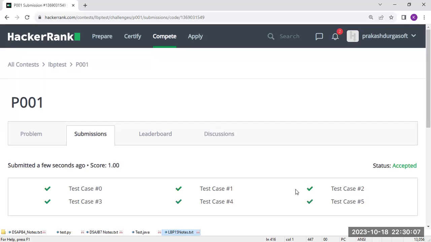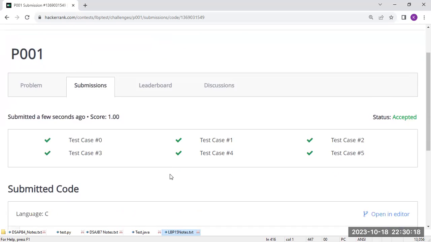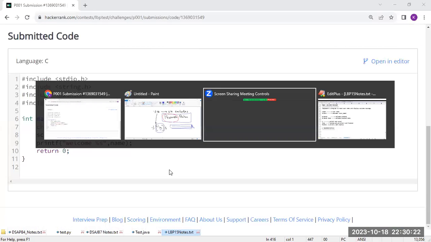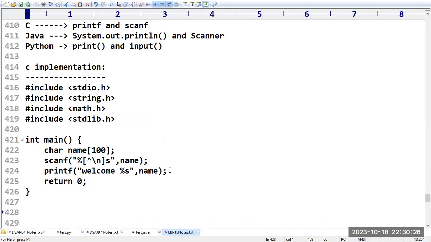You can see I have given a total of 6 test cases for this problem, and all 6 test cases got a success. This is the way you can implement this program in C language.